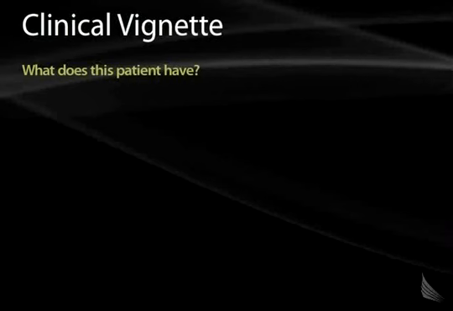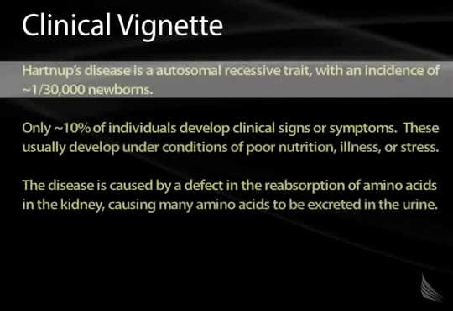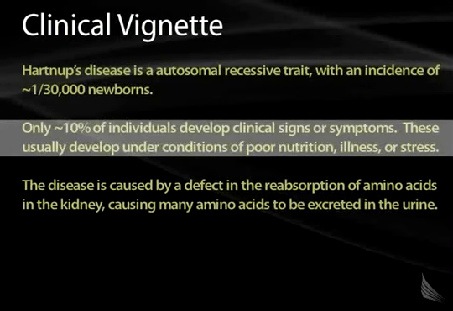This patient has a disease called Hartnup disease. And in this particular setting, the Hartnup disease is causing pellagra, which is the word we use for niacin deficiency. Hartnup disease is an autosomal recessive trait. It has an incidence of about 1 in 30,000 newborns. However, only 10% of the individuals ever develop clinical signs or symptoms. And these signs or symptoms usually develop under conditions of poor nutrition, illness, or stress.